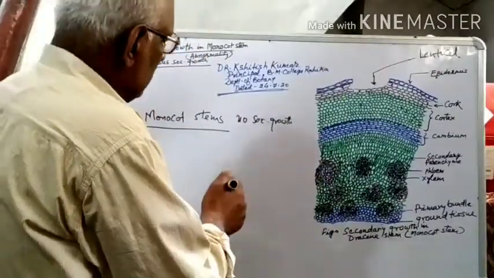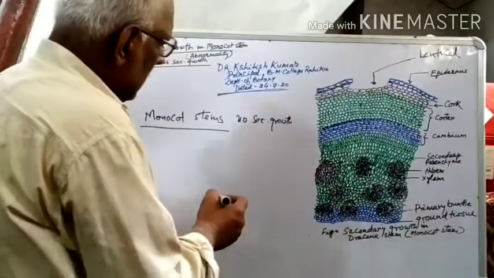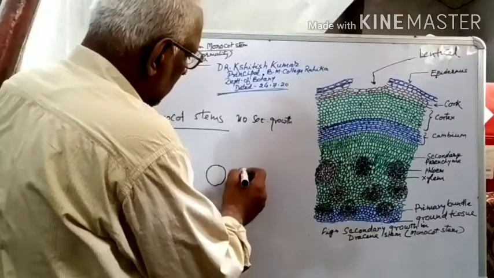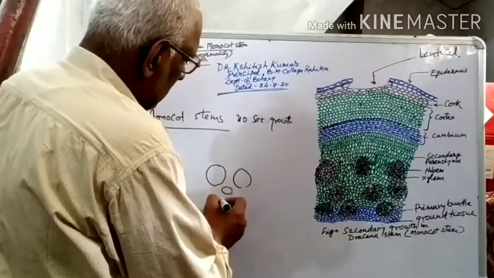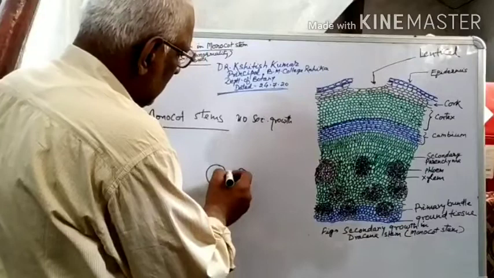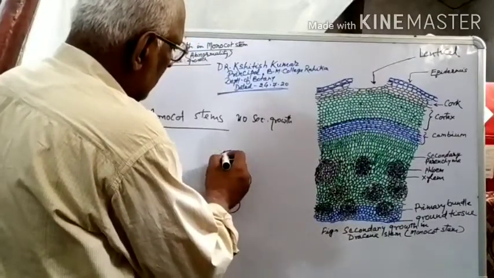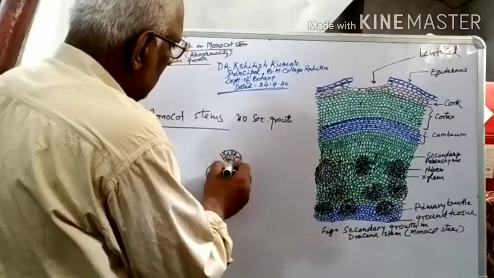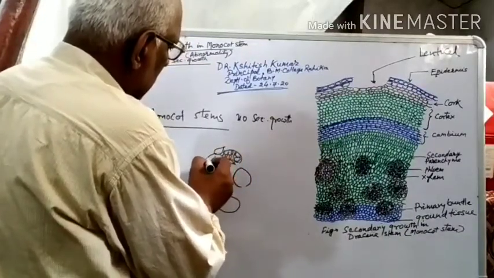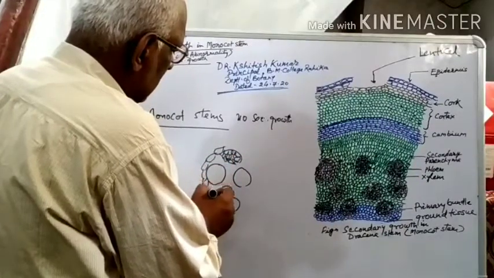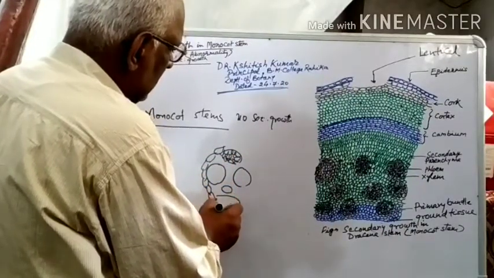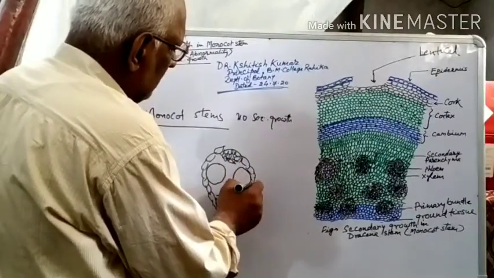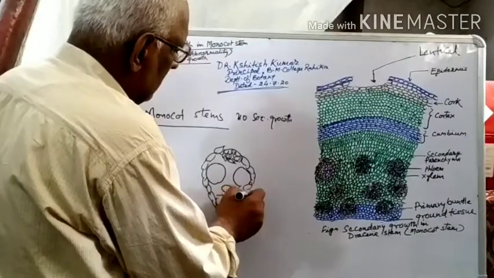Here there are xylems, this is the lysigenous cavity, and here is the phloem, but cambium is not found here. Above this it is encircled by a sclerenchymatous sheath. So this is a typical vascular bundle found in the stem of maize.